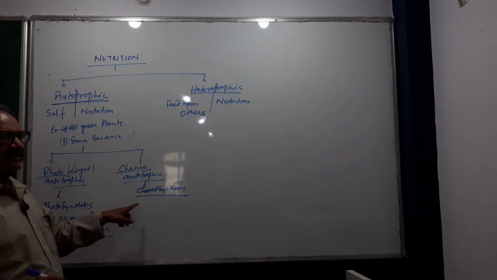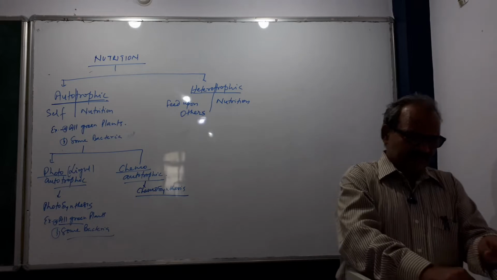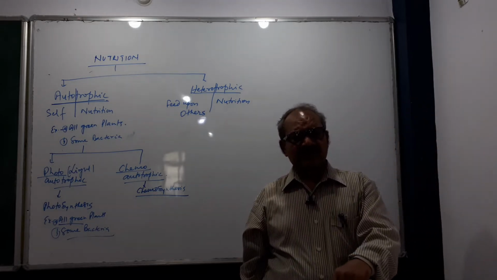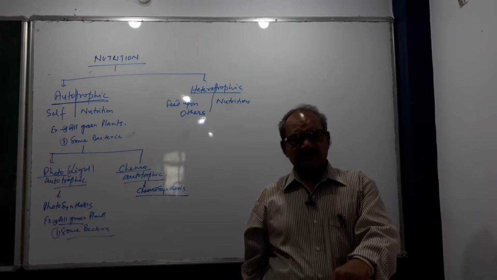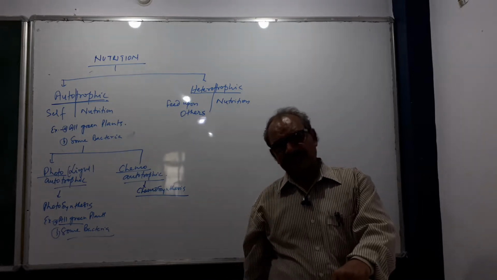Like photosynthesis, there is chemosynthesis. As we have already studied in previous classes, in class 9, our environment and natural resources, you know about the nitrogen biogeochemical cycle.